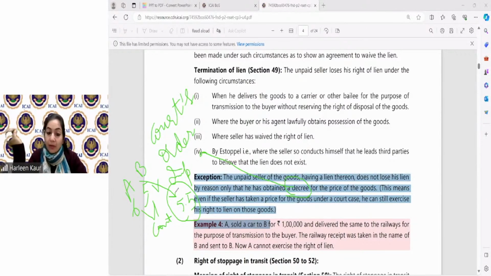This is known as decree for the price of goods. Means court का order आया हुआ है कि आपका इतना ही price देना पड़ेगा उन goods के लिए. Now, even if the seller has taken the price under a court case, he can still exercise the right to lien on those goods. अब हुआ क्या? इस story में what happened is A and B were having a fight. They went to the court. Court fixed the reasonable price of 5.5 rupees. Now, B failed to make the payment. Can A exercise the right to lien on the goods? Law says yes. Right to lien can still be exercised, even if the price for the goods has been fixed by the court's order, because the price has nothing to do with the right to lien. Right to lien can still be exercised.